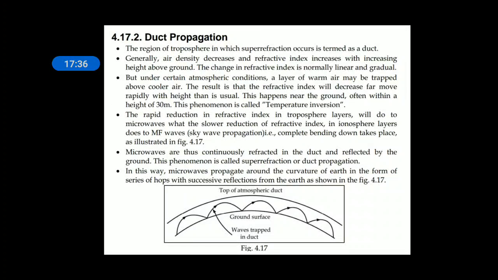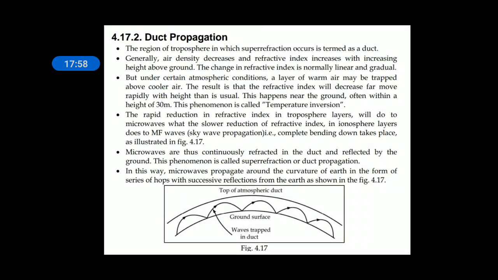If you look at the diagram of duct propagation, a duct is formed naturally because of variations in the temperature of the Earth's atmosphere. When the wave enters the duct, the waves are trapped inside and will not escape.